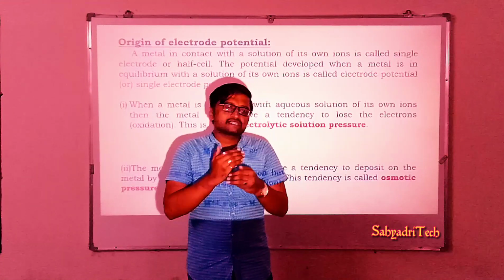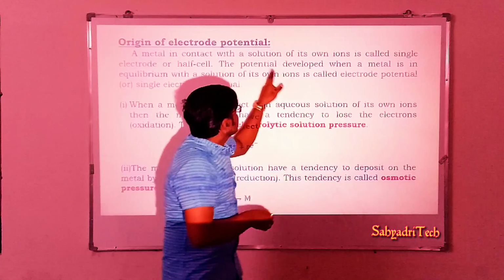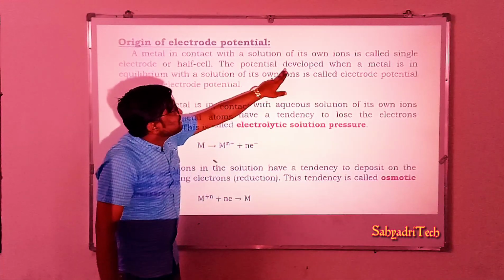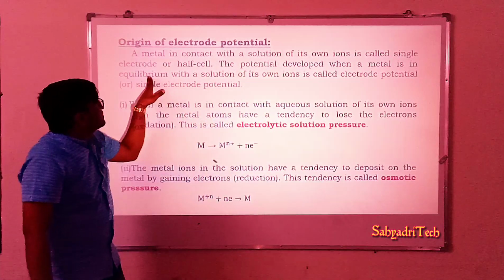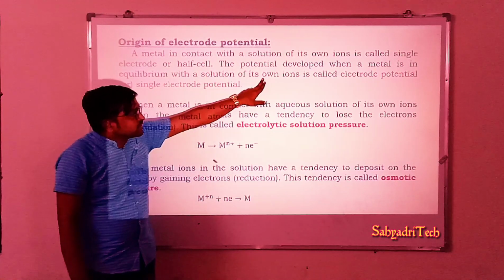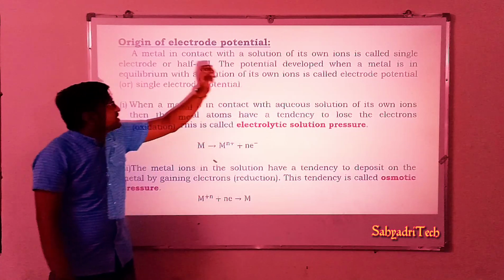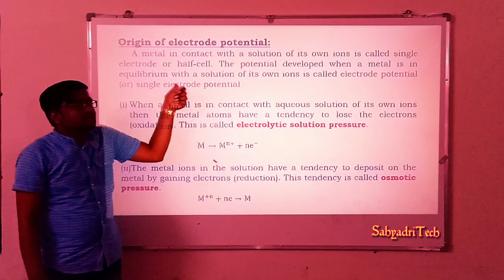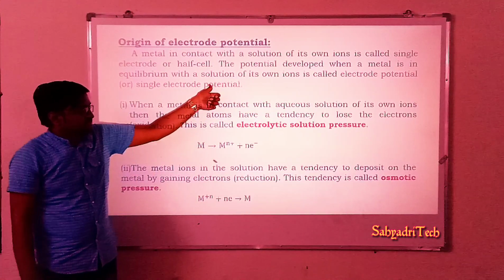So these tendencies are referred to as potential. So the potential developed when a metal is in contact, or I can say in equilibrium, with the solution of its own ions is called electrode potential, or it is also called single electrode potential.